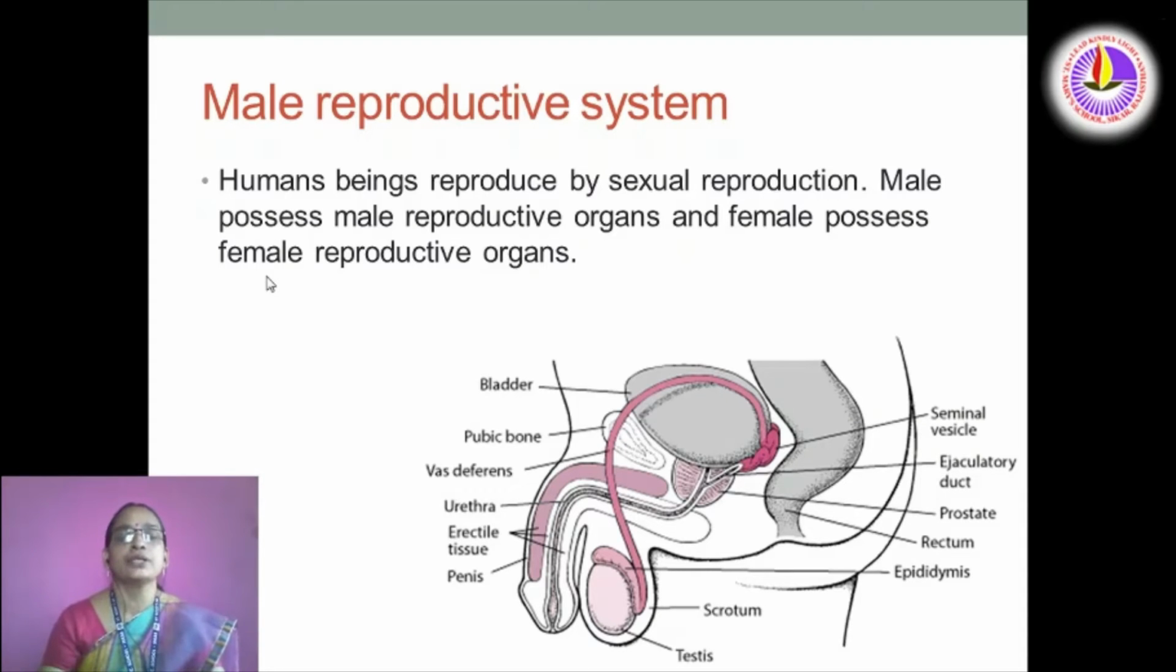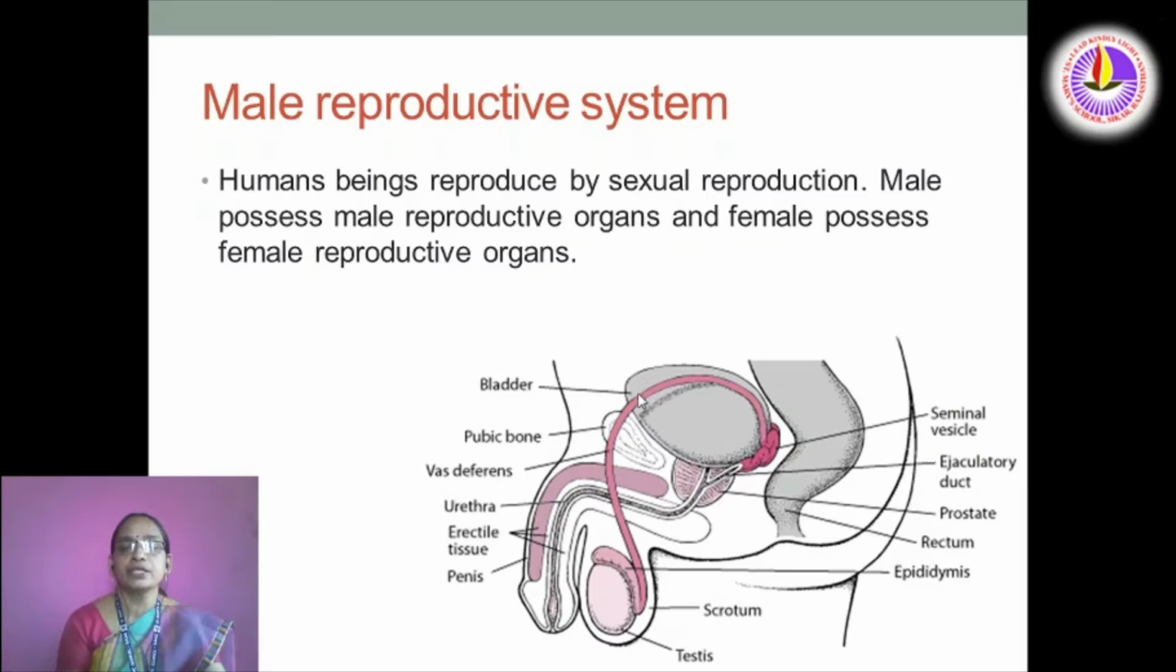Hello students, today we are going to learn a new topic, male reproductive system. Human beings reproduce by sexual reproduction. We already discussed sexual reproduction, that male possess male reproductive organs and female possess female reproductive organs. So we already studied that human beings are unisexual animals.